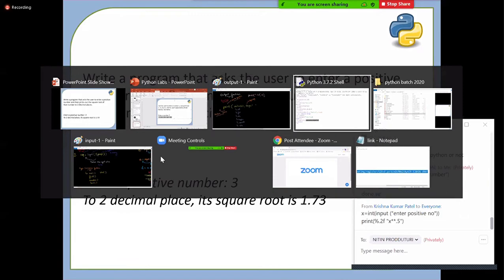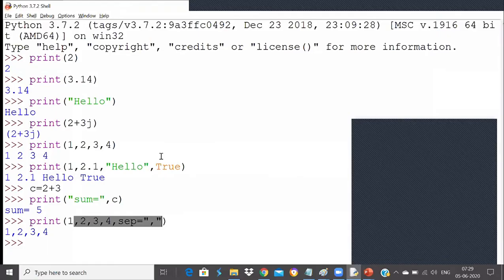Okay, Obul is done. Very good. We are not finding the power, Krishna. We have to find the square root of that number. So I think you have not executed. Let's execute that code.